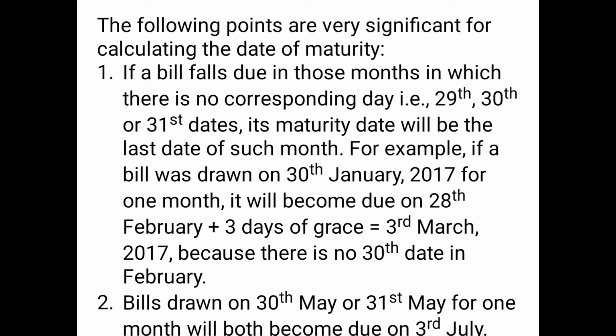Second point, bills drawn on 30th May or 31st May for 1 month will become due on 3rd July. Similarly, if the bill is drawn on 31st May, from 31st May the 1 month will be 31st June. We know that there are only 30 days in the month of June, so we will consider the entire 30 days of June itself as 1 month, plus 3 days of grace, that is 3rd July will be considered as the maturity date.